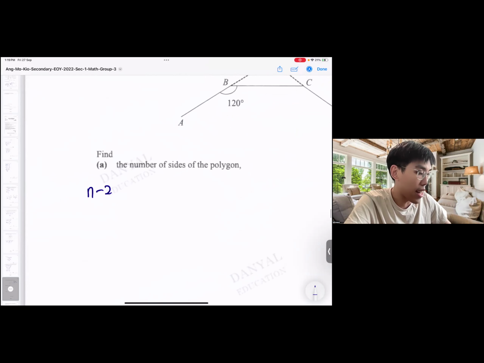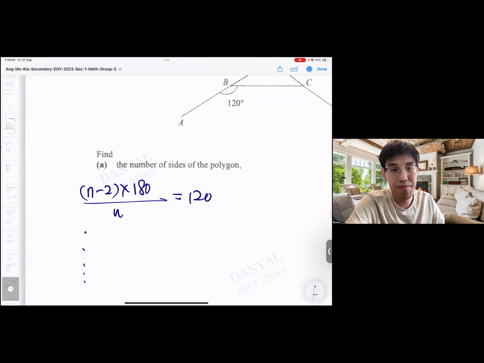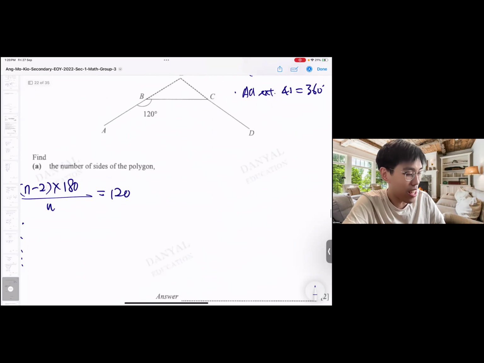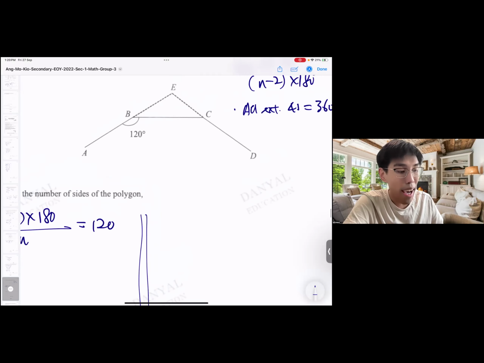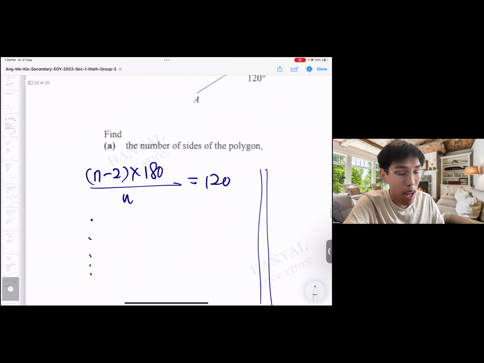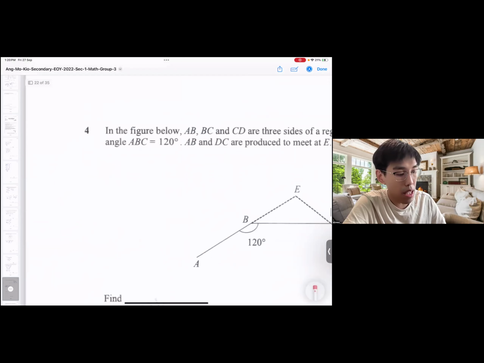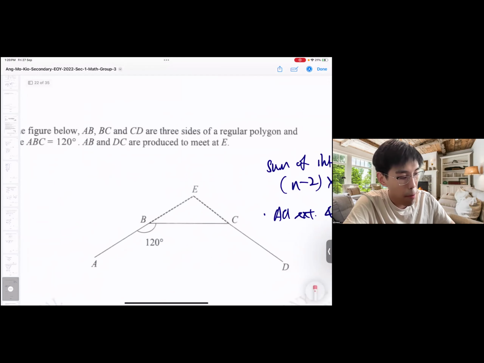So what they mean is that n minus 2 times 180 over n gives me 120. Then they solve. Don't need, really. There's a better way to do this. This first one, we are focusing on the first property. But the trick to this is actually to use the second property.